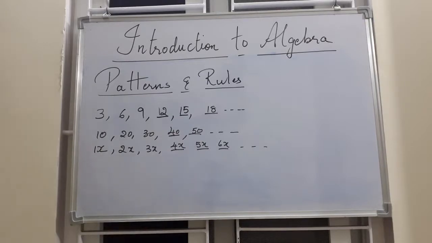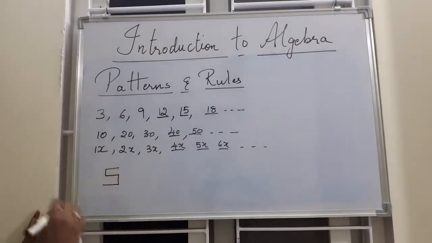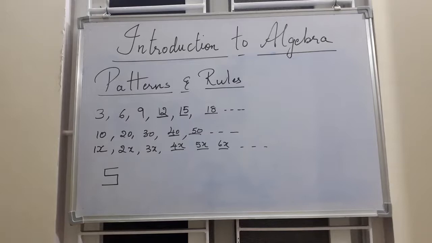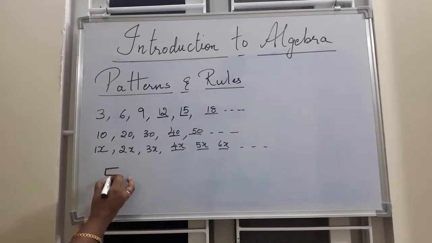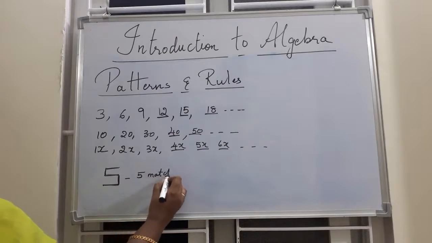Now coming to rules. Rules means, for example, if I want to write a number. This is 5. To write or make this 5, how many matchsticks do I need? We'll take matchsticks as an example because we want to draw this 5. So from here to here you need 1, from here to here 2, from here to here 3, 4, 5. So to make 5 you need 5 matchsticks.